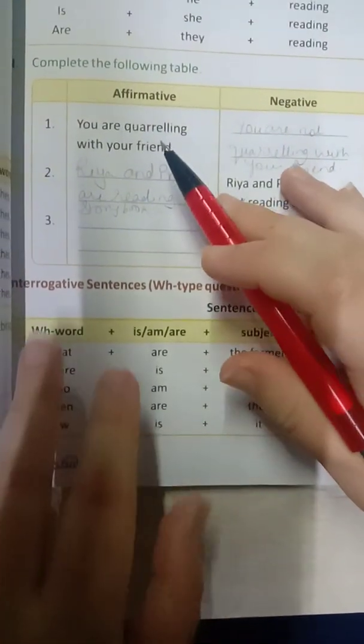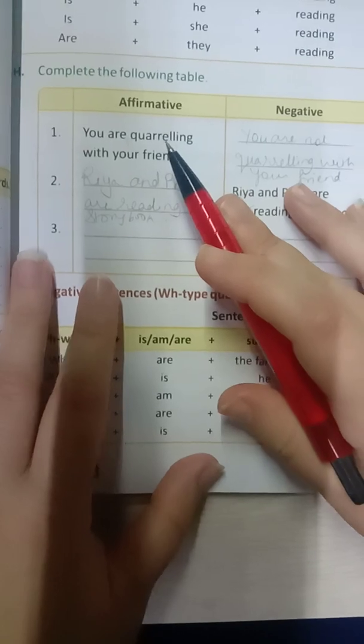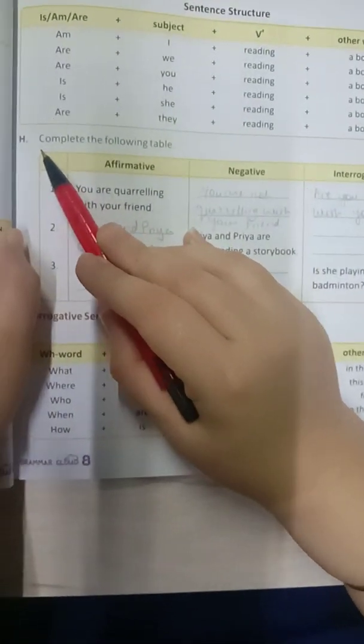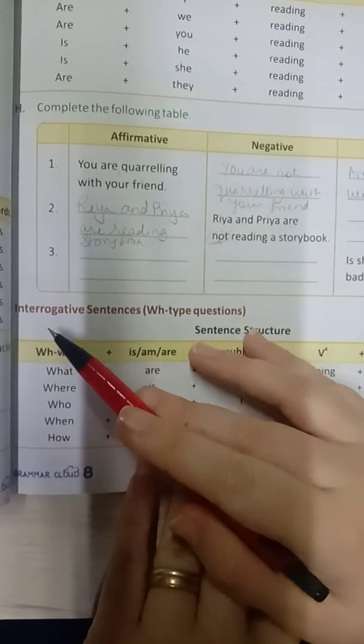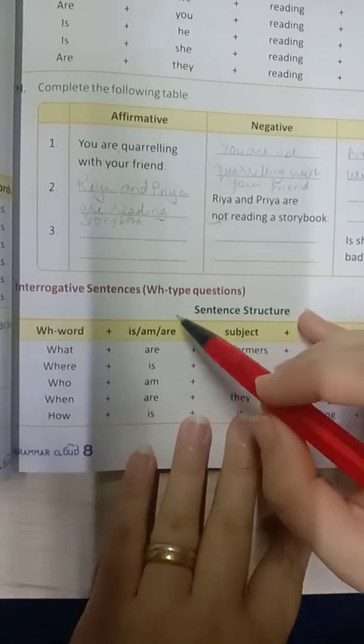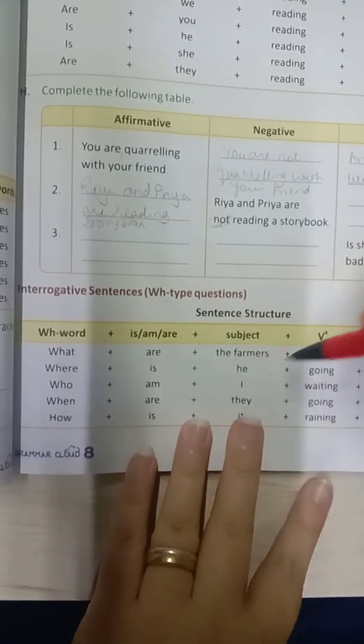In our previous session, we started with the chapter present tense and we completed till exercise H. Okay, and today we will be continuing with the new topic, interrogative sentence, WH type questions ka sentence structure.